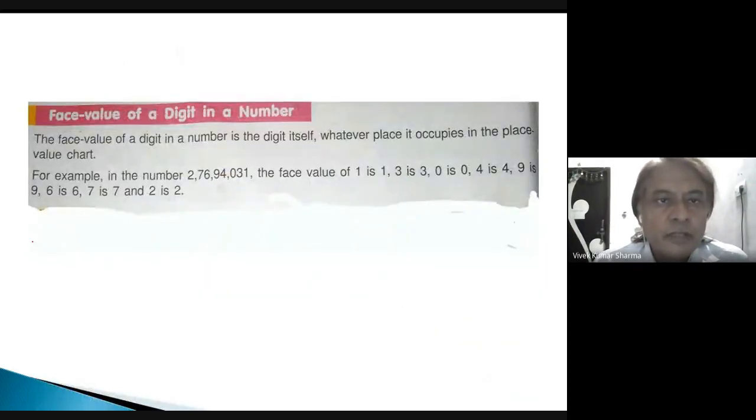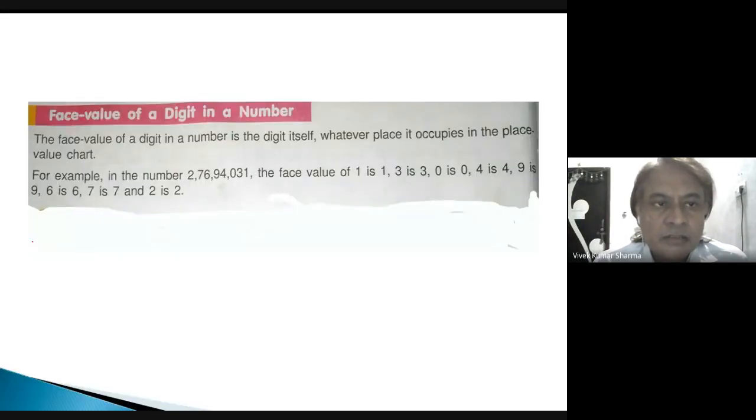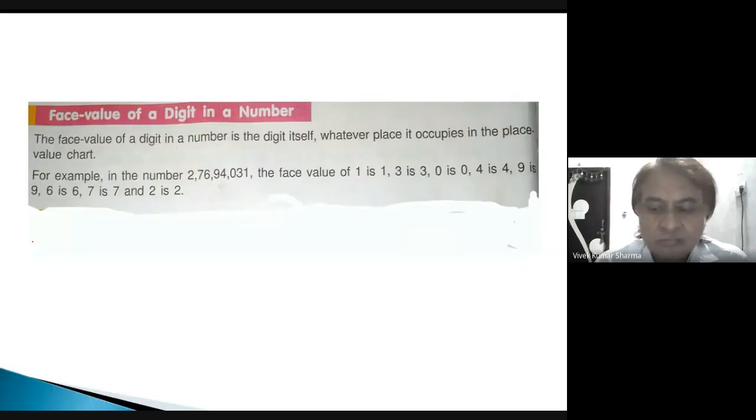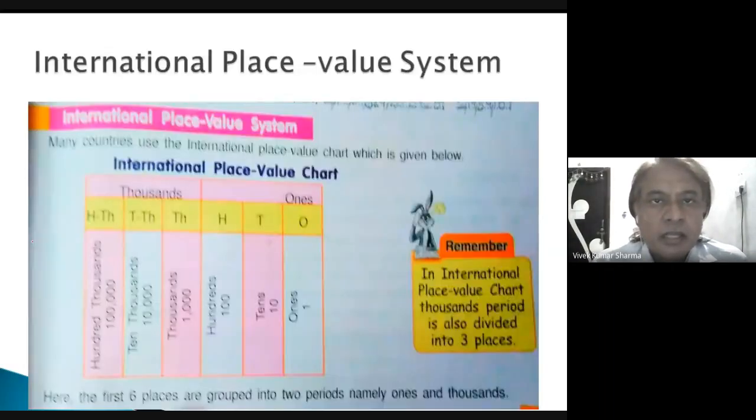Face value of a digit in a number is the digit itself. Okay, not position. Whatever place it occupies in the place value chart, it doesn't matter. For example, in the number, the face value of 1 is 1, 3 is 3, 0 is 0, 4 is 4, 9 is 9, 6 is 6. Okay. International place value system.